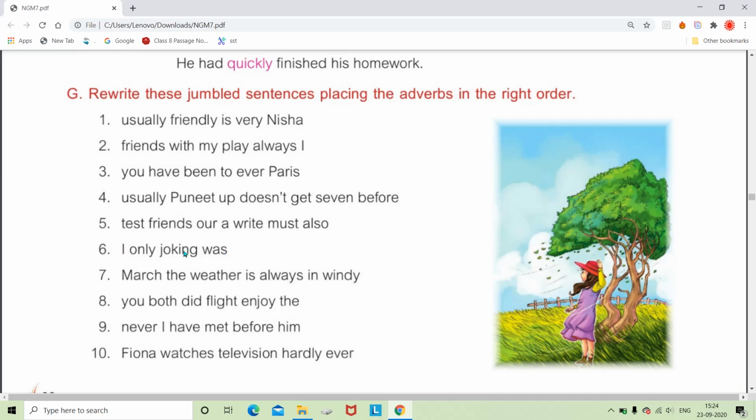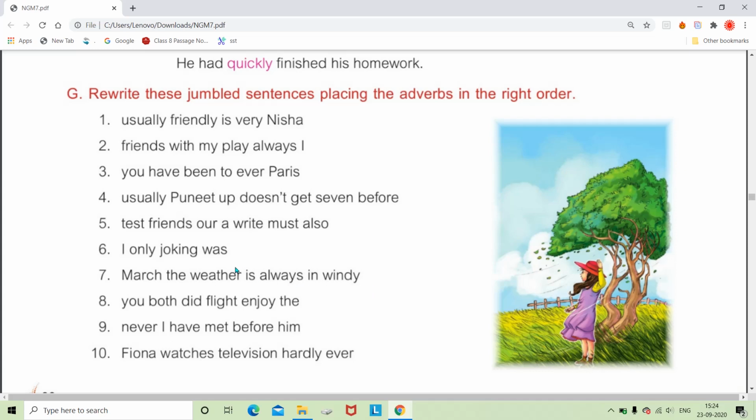After that, was and joking are the verbs, and in between the verbs we can add only. So: I was only joking. We can use only in between the to be verbs, was, were, and the ing main verb. The next is: March, the weather is always in windy.